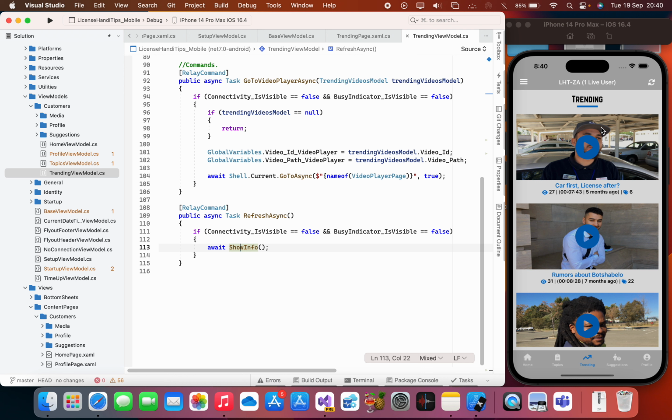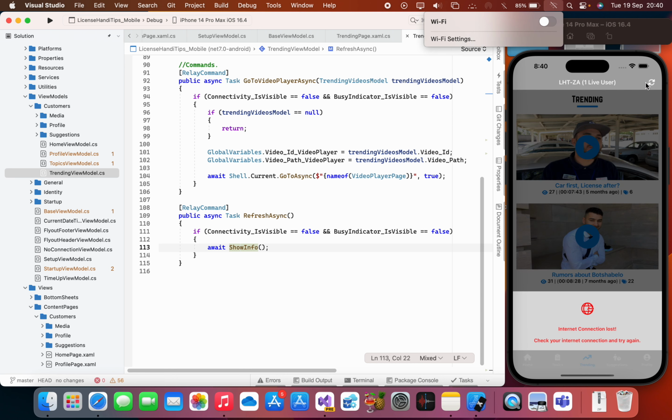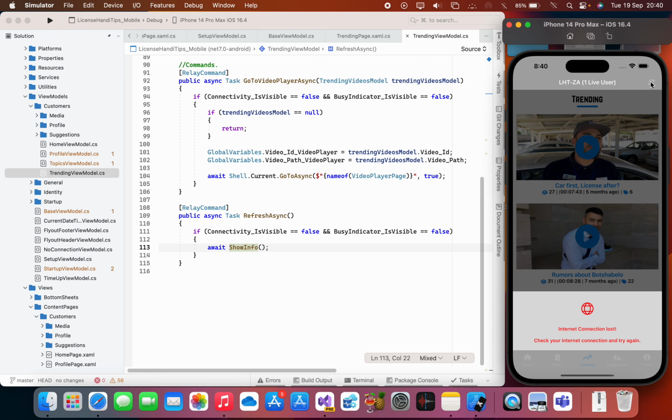Then let me show you what I'm talking about. My Wi-Fi, I'm going to turn off. Apologies for the name of the Wi-Fi. Off. You see, I can't click this. I can click, but I cannot request data. Does that make sense? All right, so that's what I wanted to show you guys.